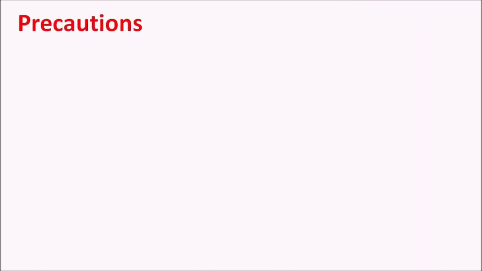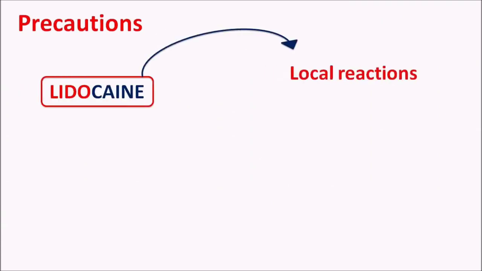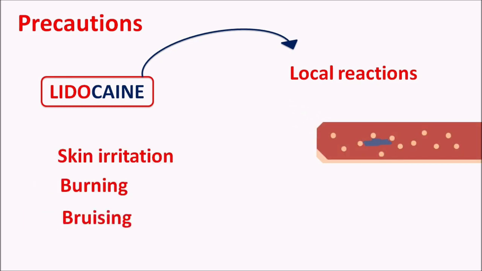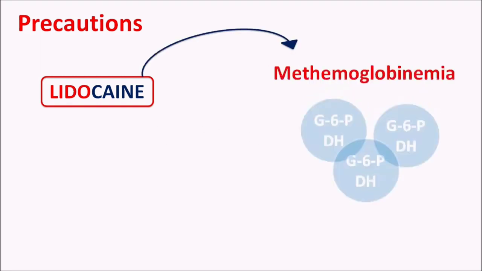What are the precautions? One of the important precautions of lidocaine is that this drug can produce some local reactions. When lidocaine is applied on the skin or mucous membrane, it can produce some irritation, burning sensation, some bruising, and edema as well as erythema can be observed. That's why this drug should be used at a low dose for topical purposes in order to minimize the local reactions. Similarly, this drug can produce methemoglobinemia.